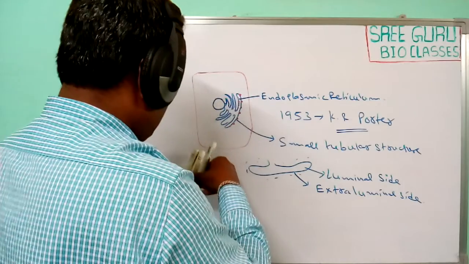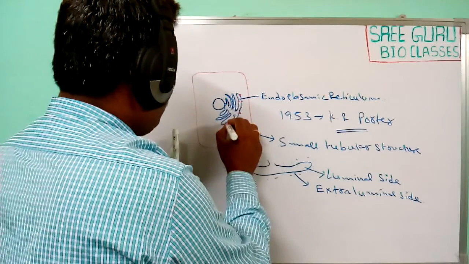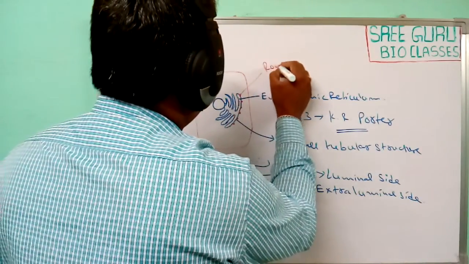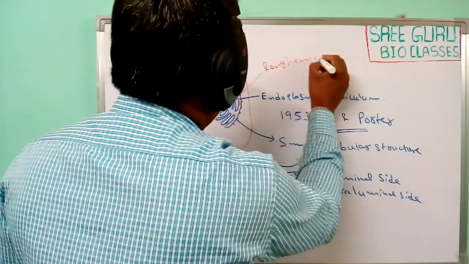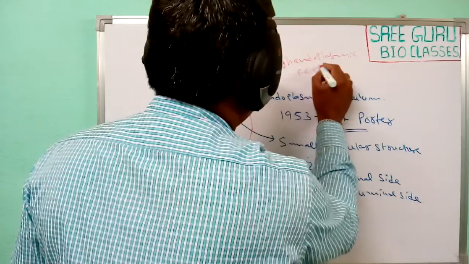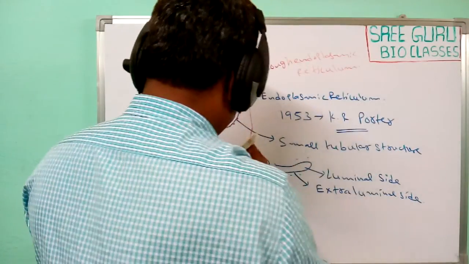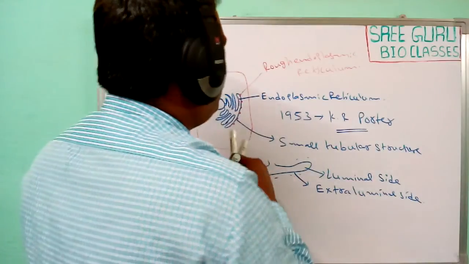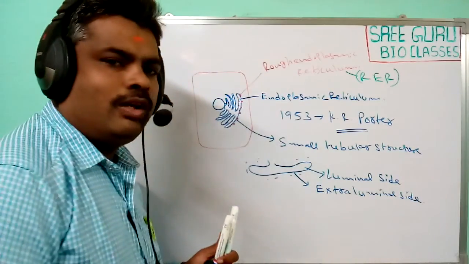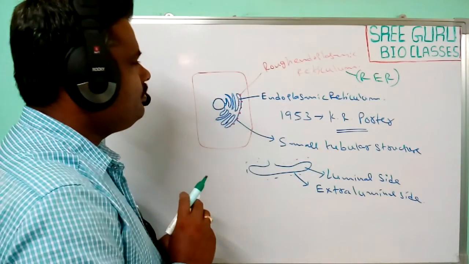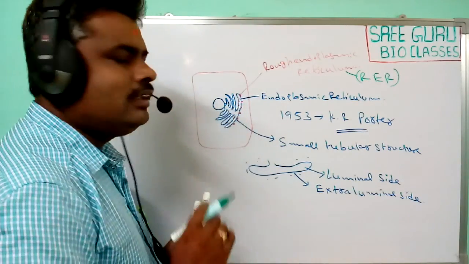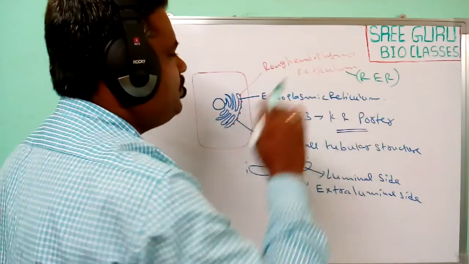This is known as rough endoplasmic reticulum, or RER. The endoplasmic reticulum that has ribosomes on its walls is known as rough endoplasmic reticulum.